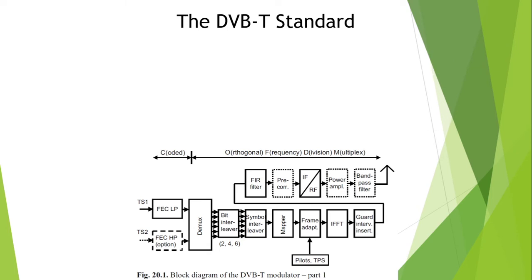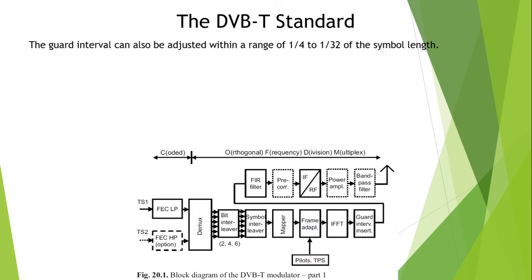The DVB-T standard allows for flexible control of the transmission parameters. Apart from the symbol length, which is a result of the use of 2K or 8K mode, the guard interval can also be adjusted within a range of 1/4 to 1/32 of the symbol length. It is possible to select the type of modulation, either QPSK, 16 QAM or 64 QAM.